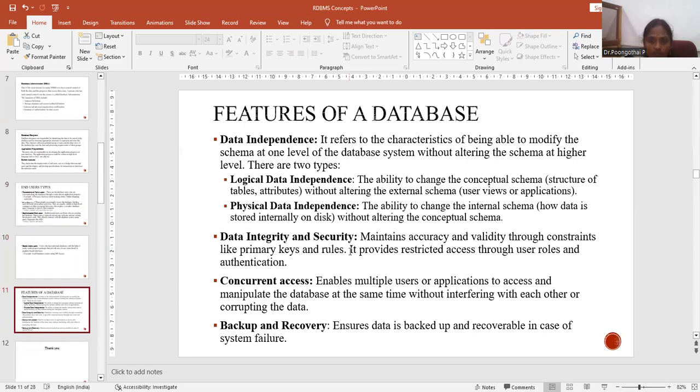Then what are the features of a database? Data independence. In that, two types are there: logical data independence and physical data independence. Logical data independence is nothing but the structure of tables, attributes, and some user views or applications. In physical data independence, it is how data is stored internally on disk. The next ones are data integrity and security, concurrent access, and backup and recovery. So these are the main features of a database.